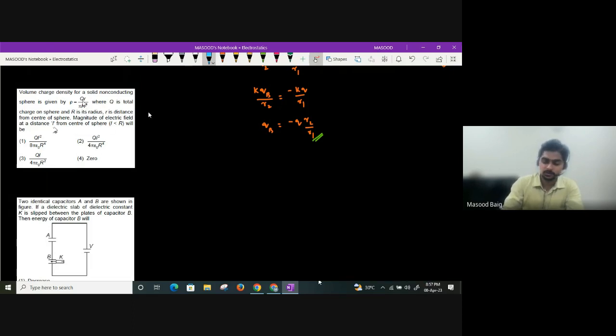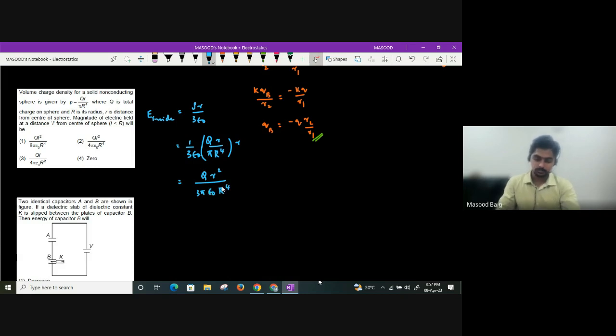Again, just now we have seen what is the electric field inside a non-conducting solid sphere. Is it rho r divided by 3 epsilon naught? Yes. So we can write 1 by 3 epsilon naught. What is the density given as? Q small r divided by pi R to the power 4. This is the rho value, into small r. So what I get is Q r square divided by 3 pi epsilon naught R to the power 4.